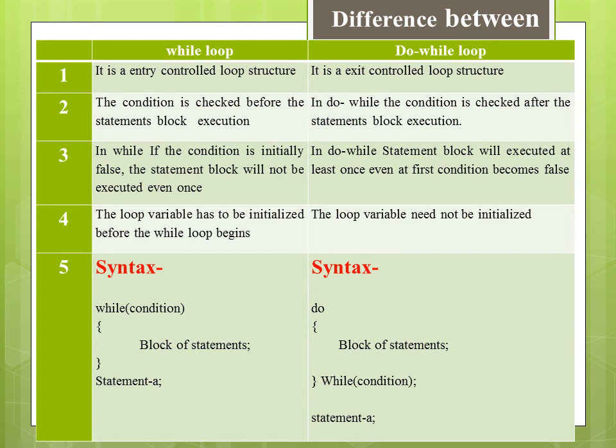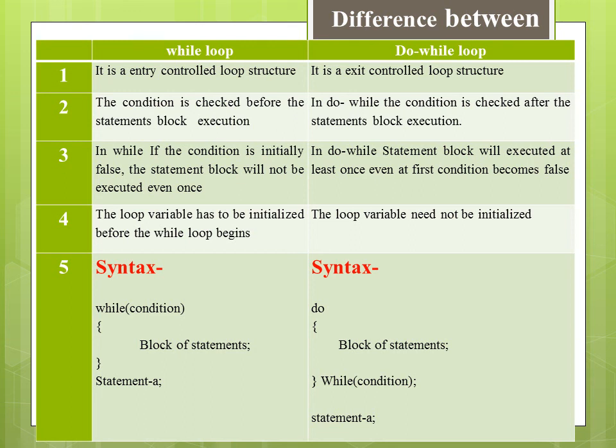Dear friends, here is the difference between while and do while loop. The while loop is called an entry control loop structure, and do while is called an exit control loop structure. In while loop, the condition is checked before the statement block execution, and in do while, the condition is checked after the statement block execution.